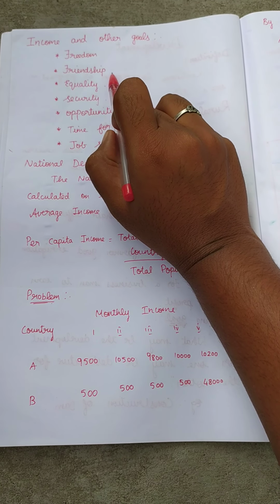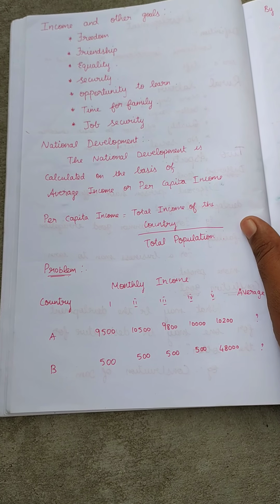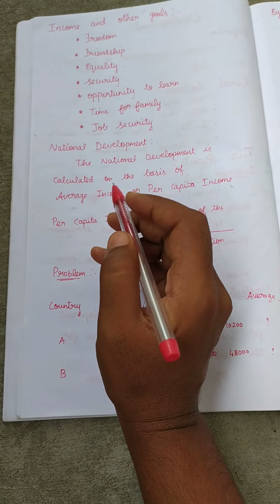So next we move to the topic national development. What do you mean by national development? It is on the whole the country's development. It is calculated on the basis of average income or per capita income. So this is a 1 mark question.